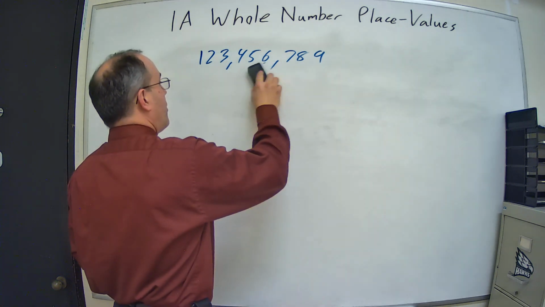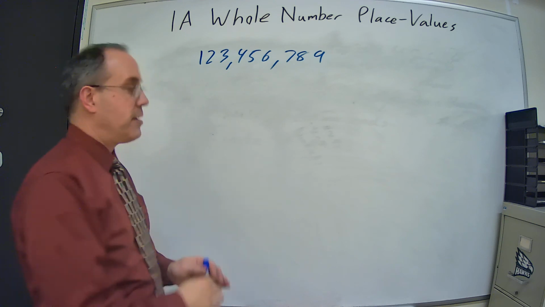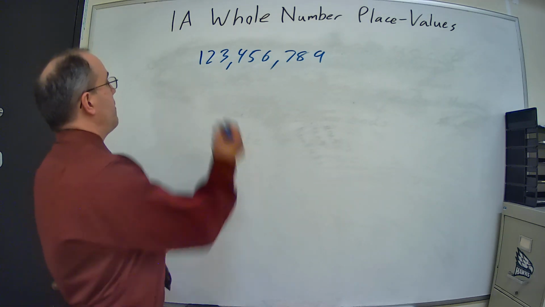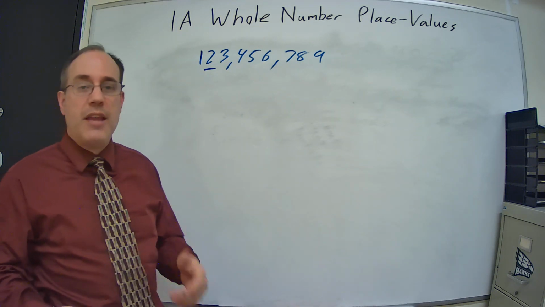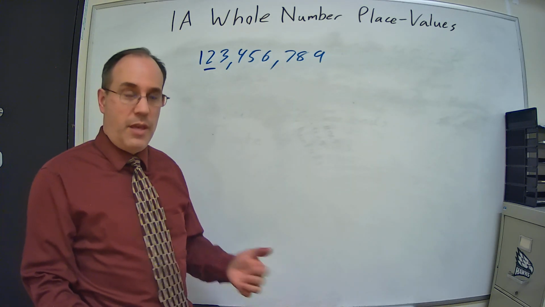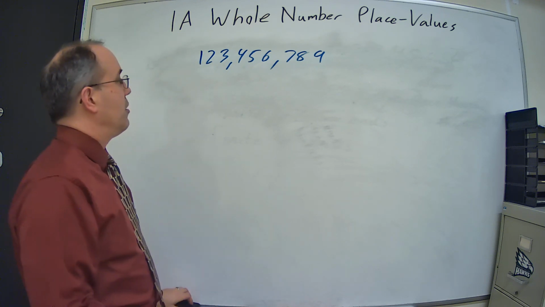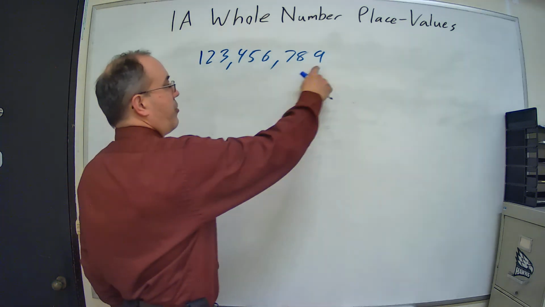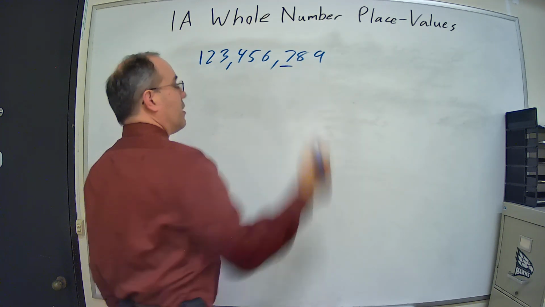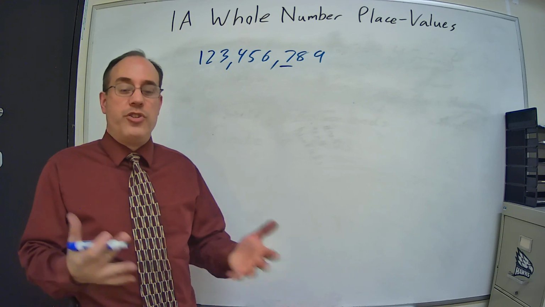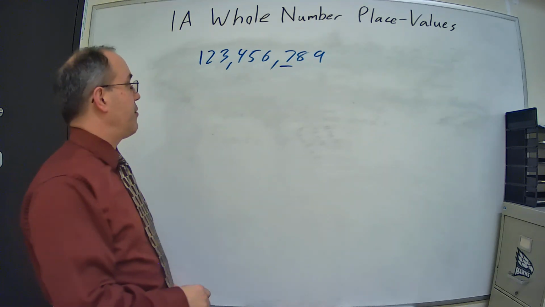What if I want the number in the 10 millions place? Well, this is the millions period. That's the ones, the tens. So the 2 is in the 10 millions place. What if I want the number in the hundreds place? Well, the number in the hundreds place, that's in the ones, tens, hundreds, that's 7. So that's identifying which number is in a certain place.